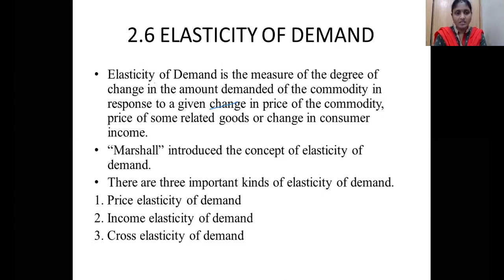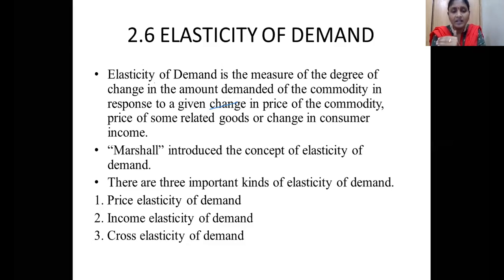So according to this subject, what is the elasticity of demand? We already discussed demand with respect to various concepts: price, income, and cross demand. By studying elasticity, what we are going to learn is what happens when you change the price, whether you are increasing or decreasing it, and what the effect on demand is. How much effect? Suppose you increase the price by 5%.